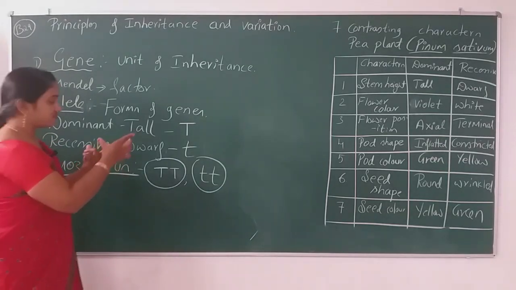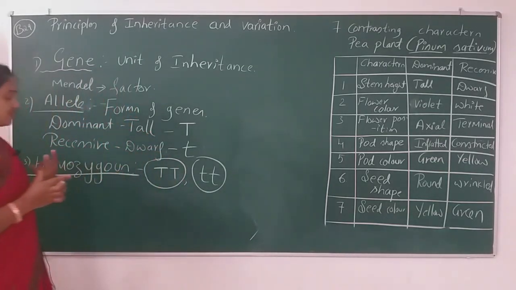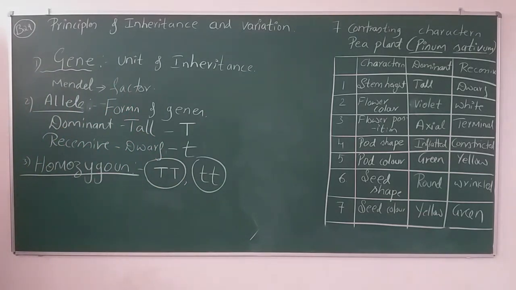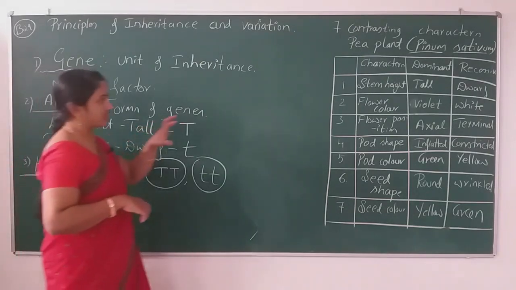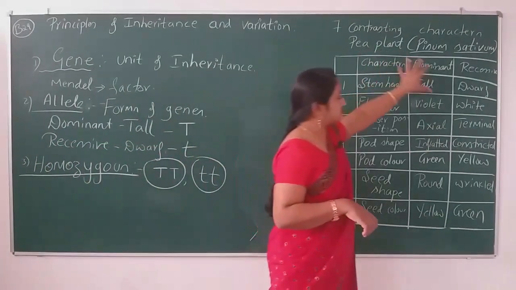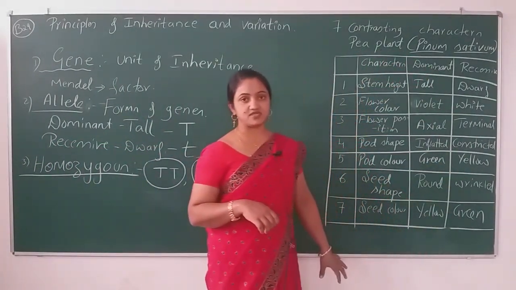Homozygous condition is the condition where the genes are similar in nature, the genes are of the same type. We'll take Pisum sativum itself.